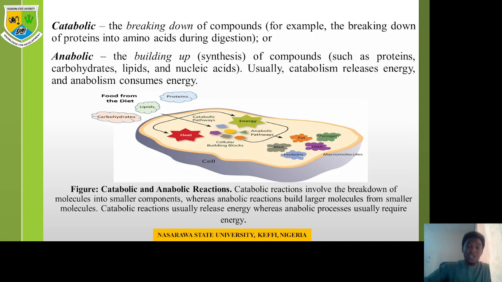Now, these building blocks can also undergo anabolism, whereby they form their individual macromolecules. As you can see, building blocks from amino acid can end up forming protein, from your fats, your cholesterol, your triacylglyceride can end up forming your fats, from your monosaccharides, which are the building blocks of carbohydrate, can end up forming your glycogen, which is the storage form of carbohydrate in the muscles or adipose tissues. And also they can form your DNA and your RNA, both from nucleic acid.